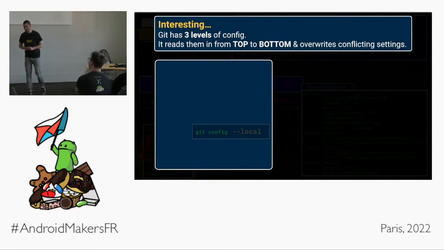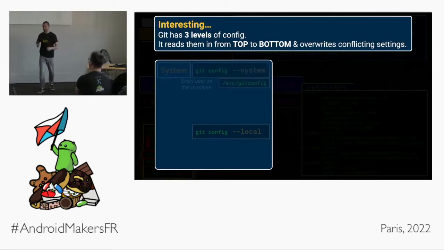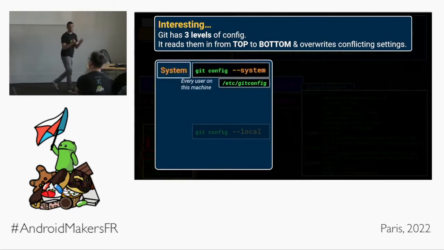Interestingly enough, I'm saying interestingly enough a lot, I'm sorry about that. Quite interesting, Git has three levels of configuration across the system, across the machine. It reads from the topmost level configuration down to the local repository level configuration, overwriting any conflicting settings as they come. Let me explain a bit better. There is a system-wide Git configuration file, which is found in /etc/gitconfig. And this is for every user on the machine.